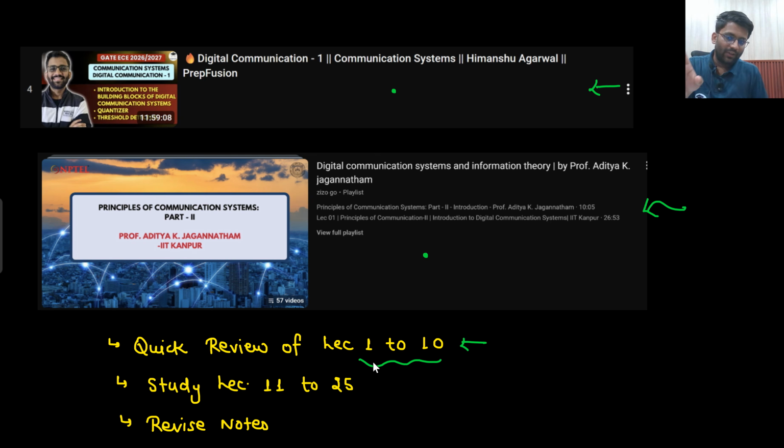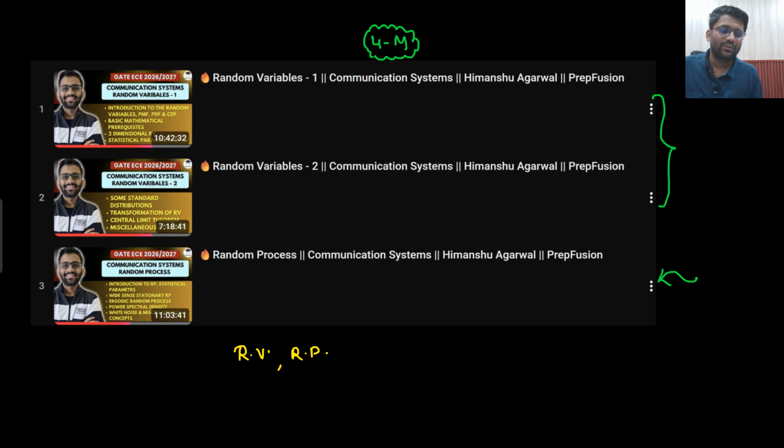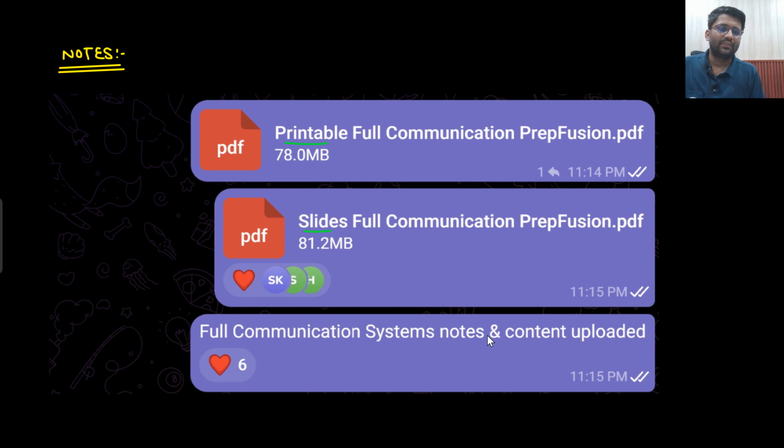So in a very quick manner, within 1 day or 2 days, you will do the quick review of lectures 1 to 10. So whatever you have studied will be revised here, and then you need to cover lectures 11 to 25. Is that clear to you? 11 to 25 lectures you will cover. Along with that, you will be having our notes as well, so you can revise those notes. Okay? Whatever notes you have printed out, just revise those notes.